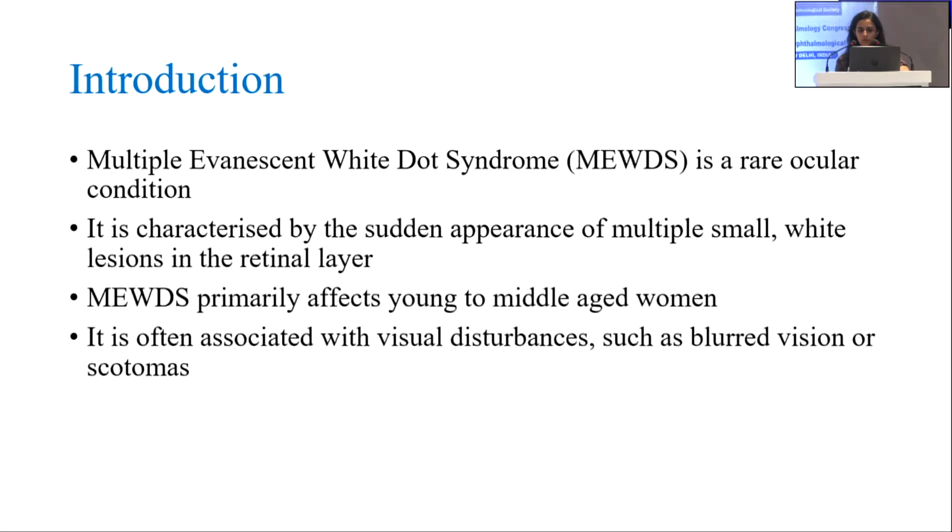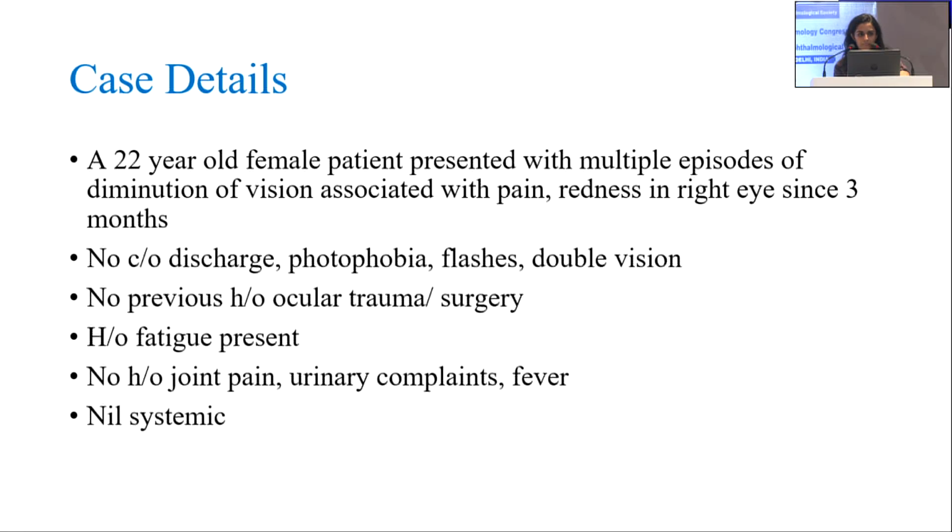So, multiple evanescent white dot syndrome is a rare ocular condition with an incidence of about 0.45 in 100,000. It is characterized by the sudden appearance of multiple small white lesions in the retinal area. MEWDS primarily affects young to middle-aged women. It is often unilateral and associated with symptoms such as visual disturbances, blurred vision, or scotomas.